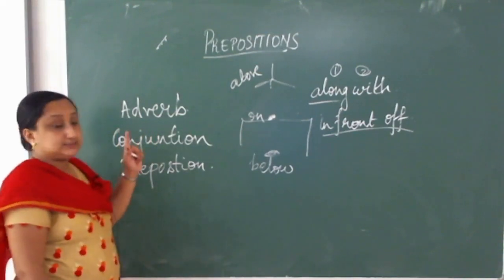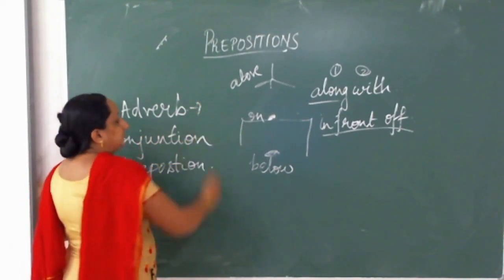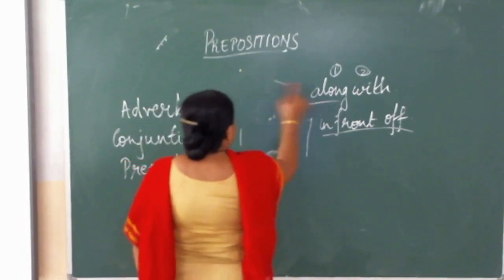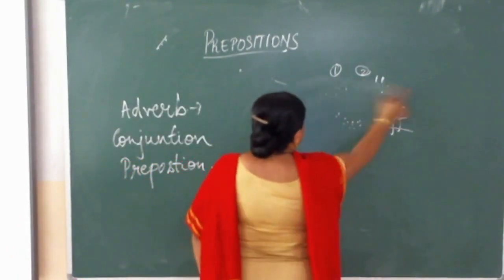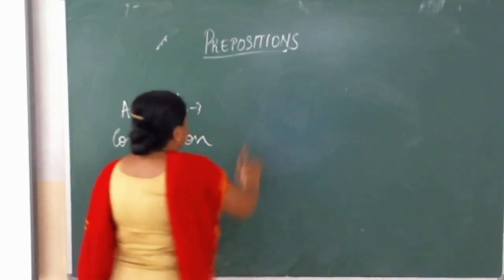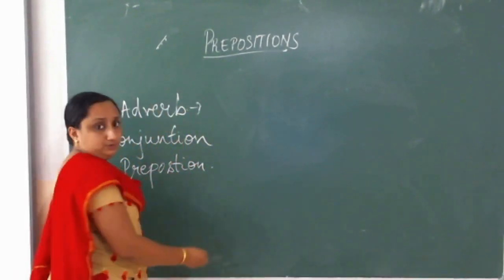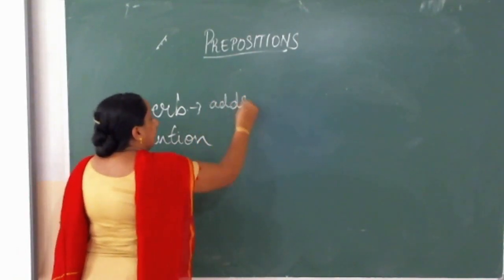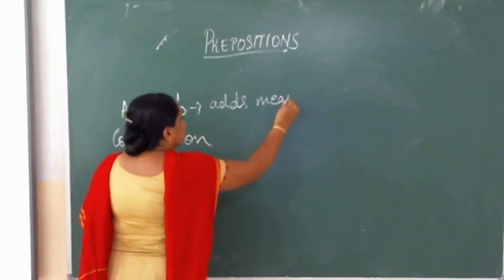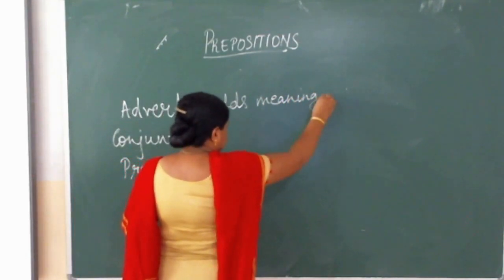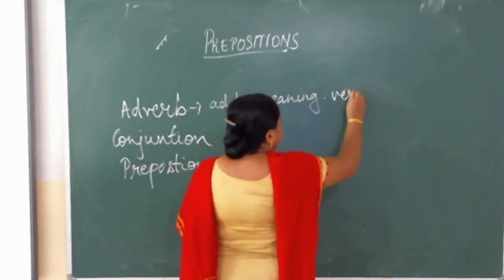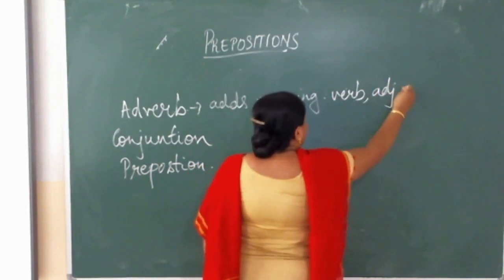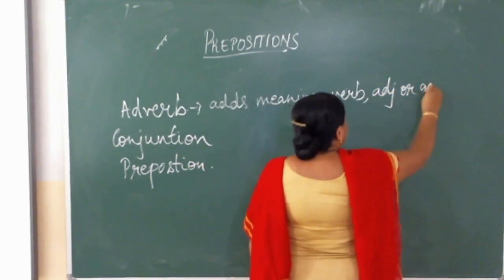Now let's quickly revise what an adverb is. An adverb, as you know, adds meaning to a verb, an adjective, or another adverb.